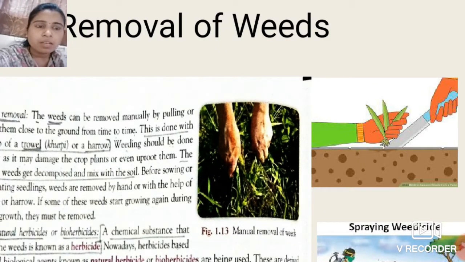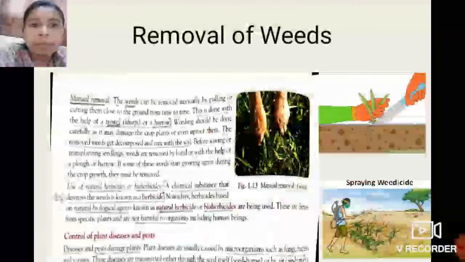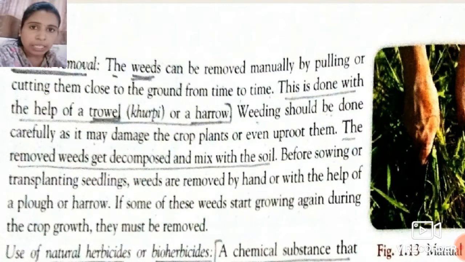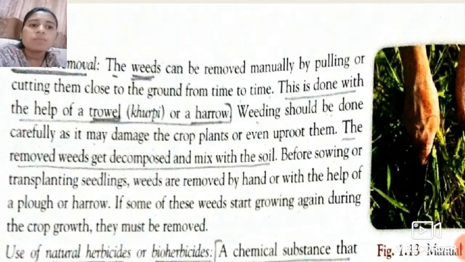They grow and cover a large area, so we have to cut them from the root side or the ground side from time to time. This is done with the help of a trowel or a harrow. So students, there are also certain instruments for the removal of weeds. The instrument known as a trowel, that is the khurpi, or a harrow, can be used to remove these weeds.